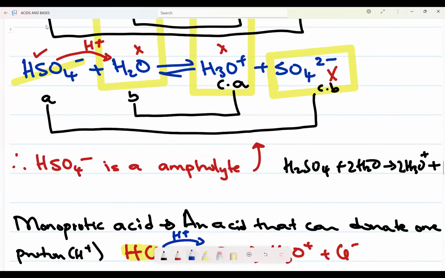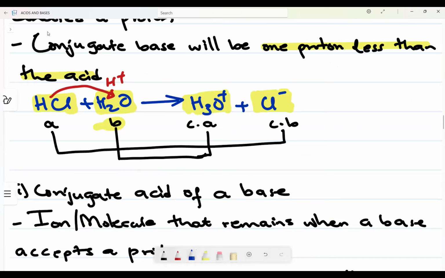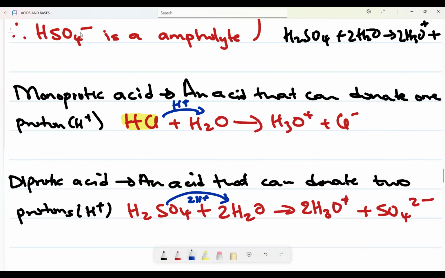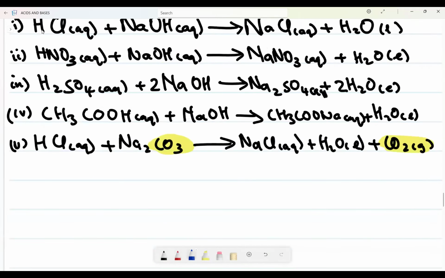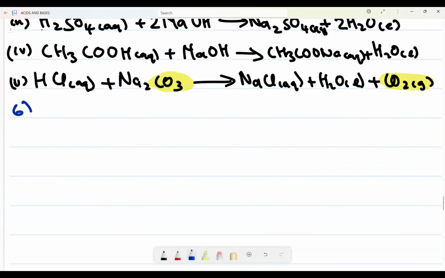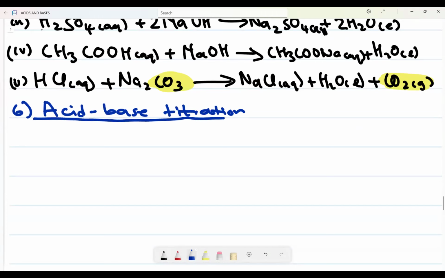Okay, we left on number 5, right? When we did acid base. Now I want us to be in a position of saying, okay, on number 6 now, let us be in a position of looking at now what we refer to as acid base titration. Okay, acid base titration.